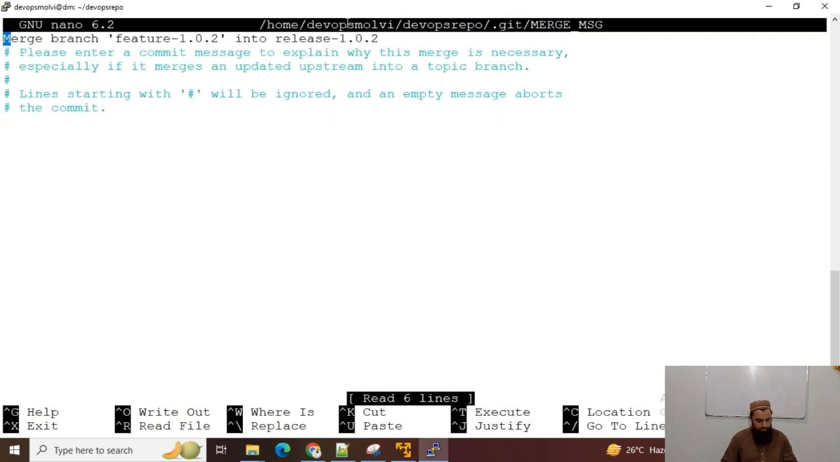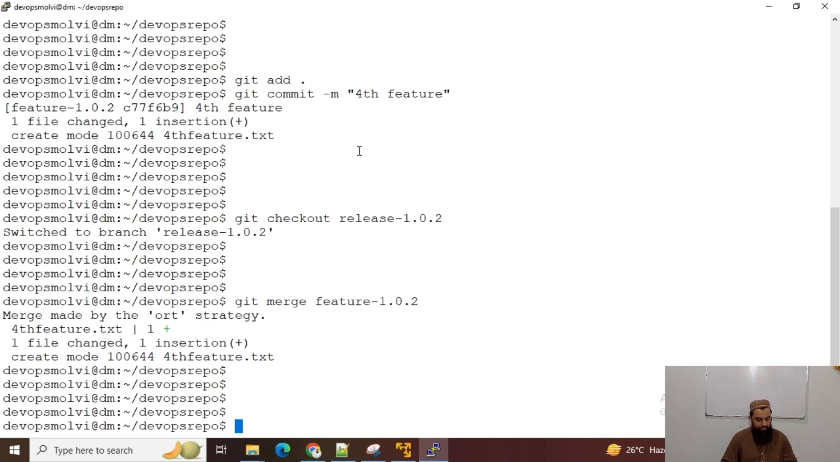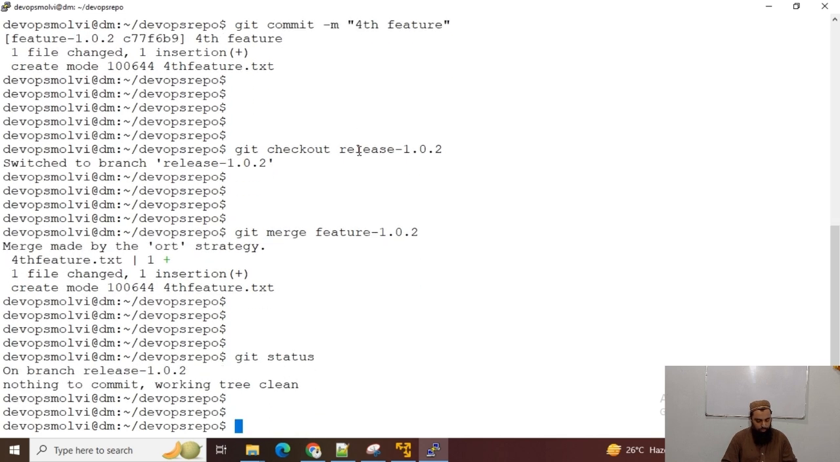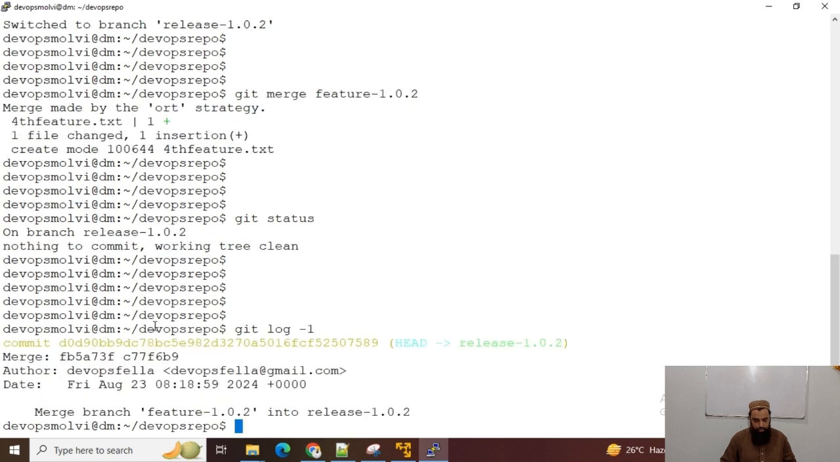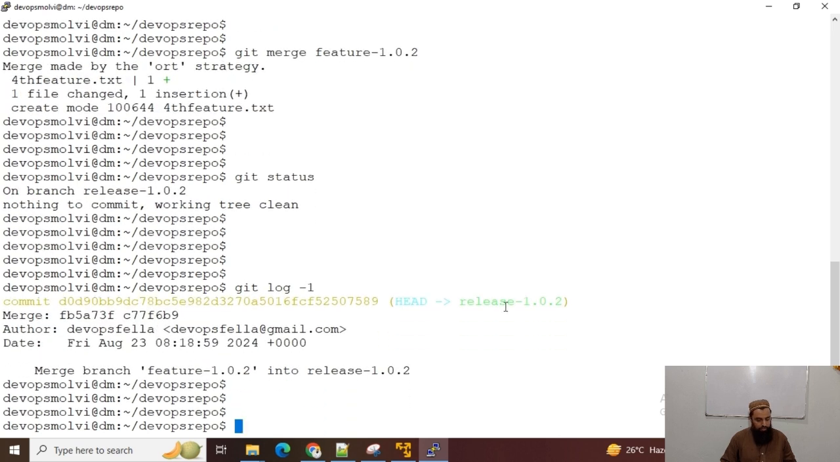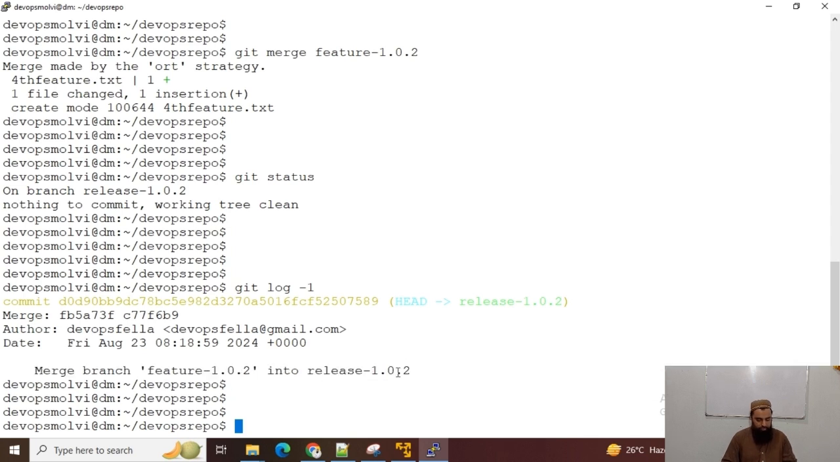I will say yes, and now the branch has been merged. I can check the status and it is clean. I can also check the commit with git log -1, and you can see the head is pointed to the merge branch into release branch. So that was the last commit, and I can see the fourth feature.